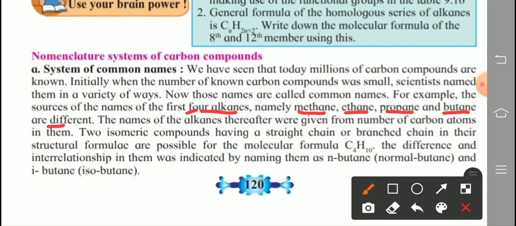Two isomeric compounds. You know the meaning of isomers. Same molecular formula but different structures are called isomers.